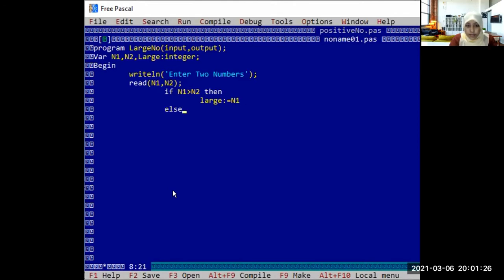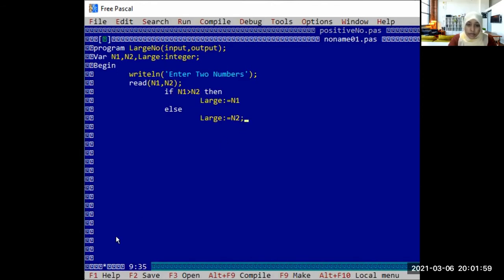Else large, write down the large as it is written there, equal to n2. Variables should be written as they are identified here.